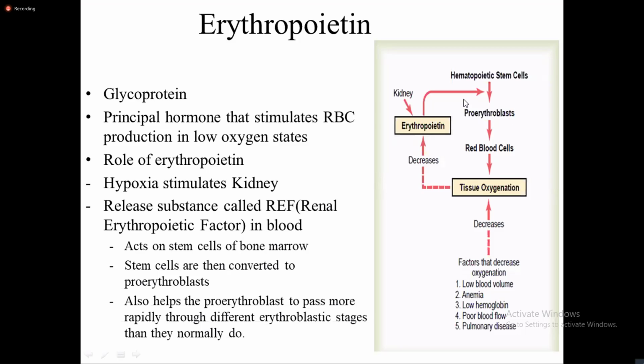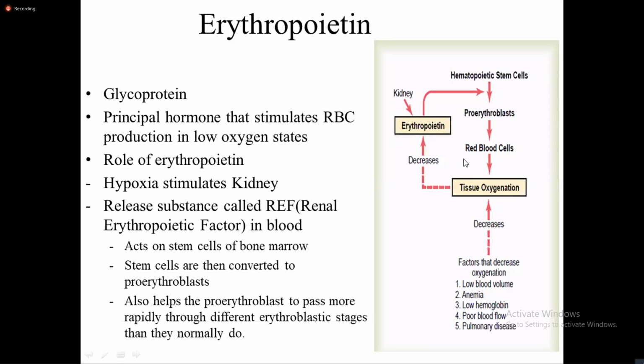What this means is that it makes the process by which red blood cells proliferate from proerythroblasts more rapid. So it also helps the conversion process to occur rapidly. Okay, so it all helps conversion of proerythroblasts to other stages of the erythroblastic process to occur more rapidly than they normally do.